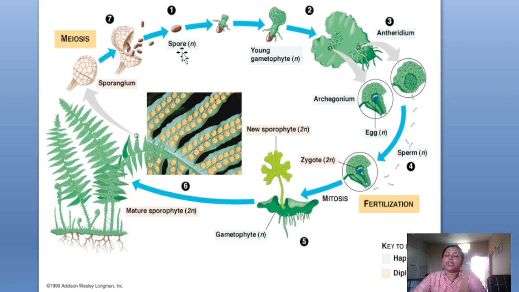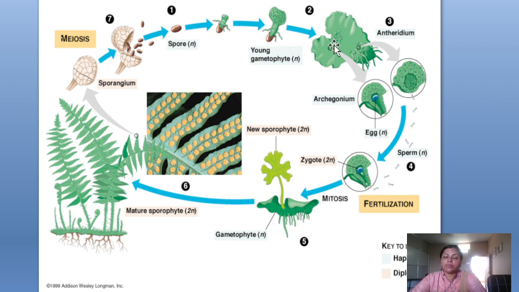The spores, when they fall on the ground, after germination form the young gametophytic plant having n number of chromosomes. The young gametophytic plant may be monoecious or dioecious, depending upon what type of spores it is. If it is homosporic, it will produce the monoecious gametophytic plant. If it is heterosporic, it will produce the dioecious gametophytic plant.